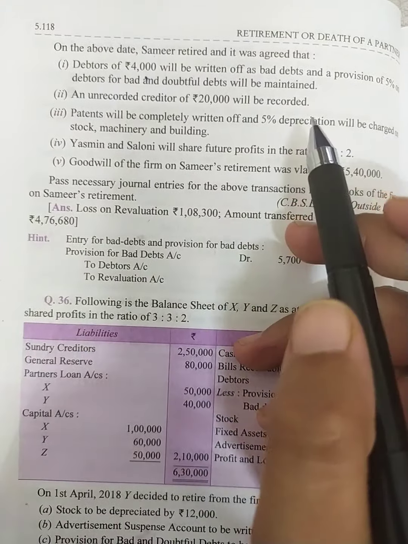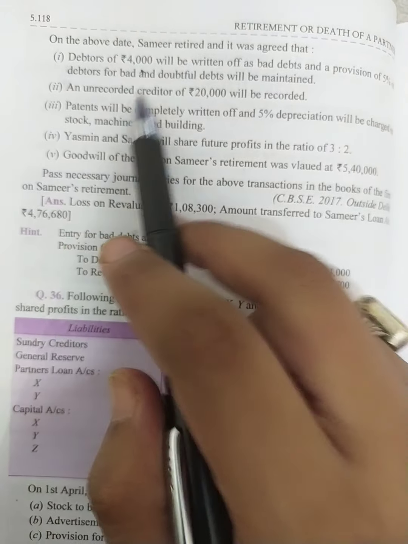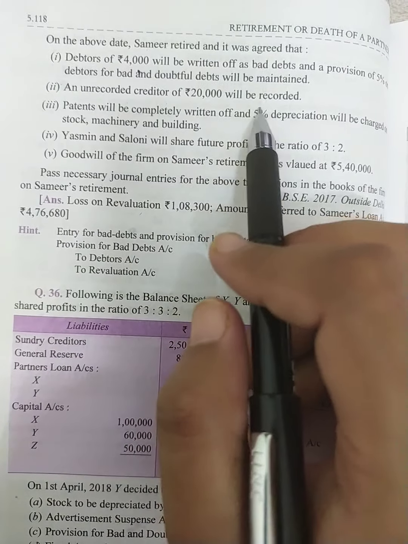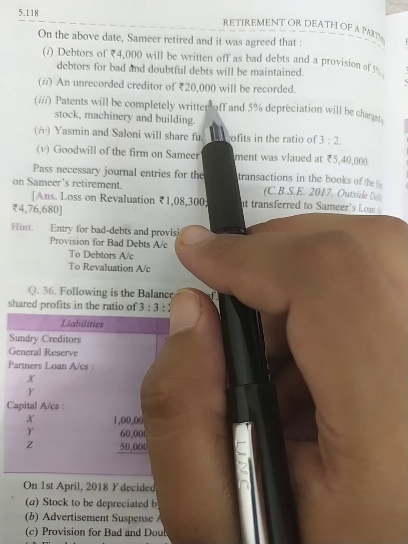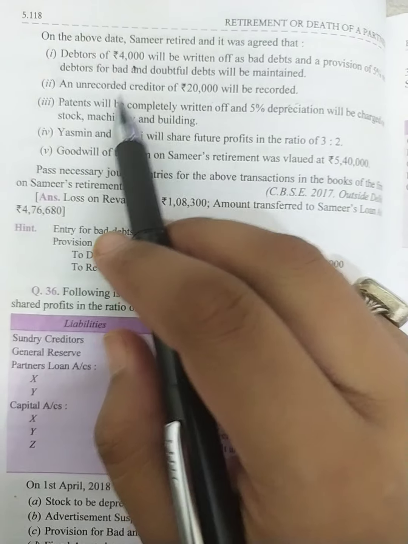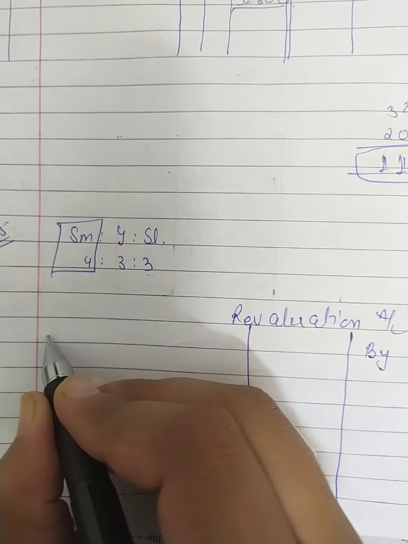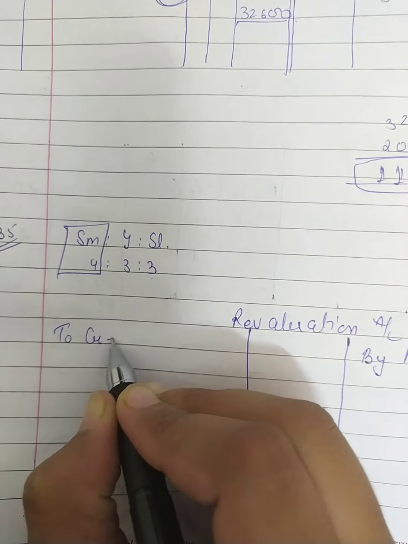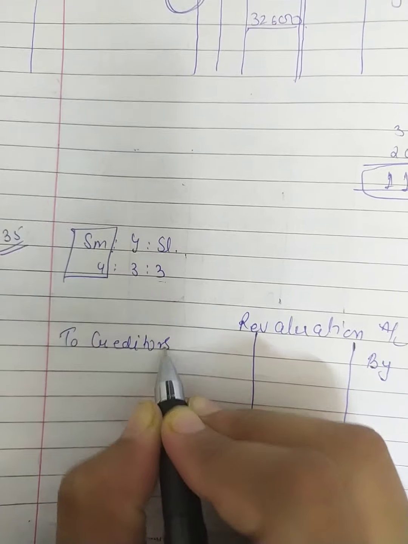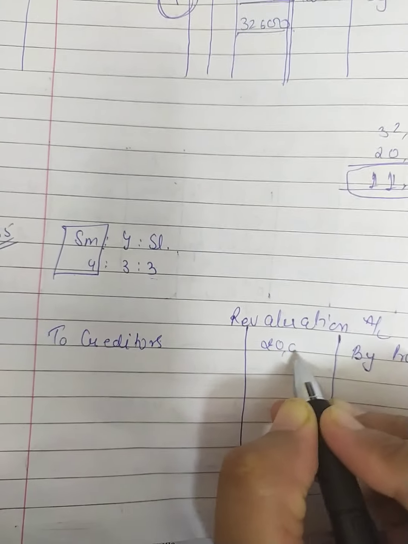Our next point is that unrecorded creditors of 20,000 will be recorded. It means now we will have to record rupees 20,000 as creditors. It means our creditors have been increased. So to creditors 20,000.